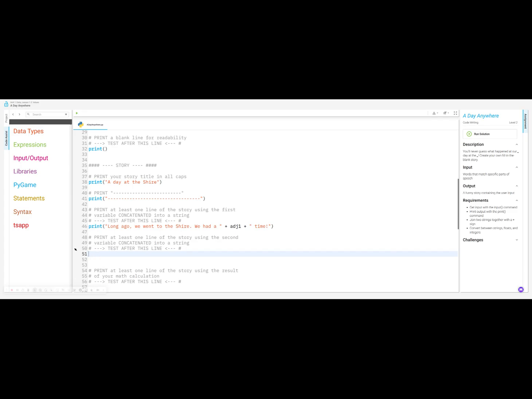All right, and the next one, it says print at least one line of the story using the second variable concatenated into a string. So I go print, parenthesis, quotation mark.